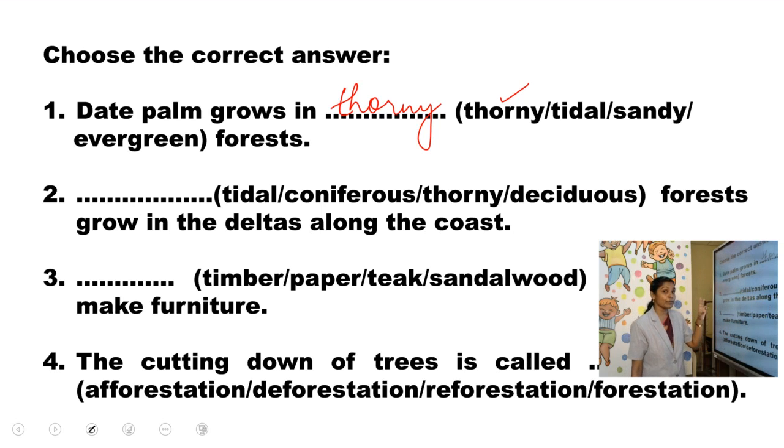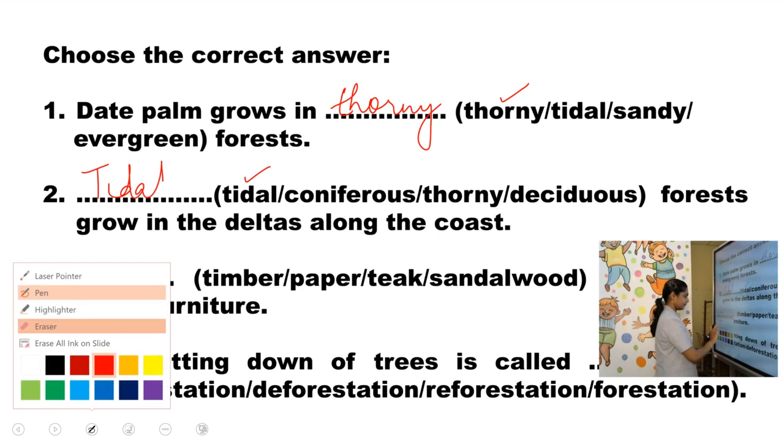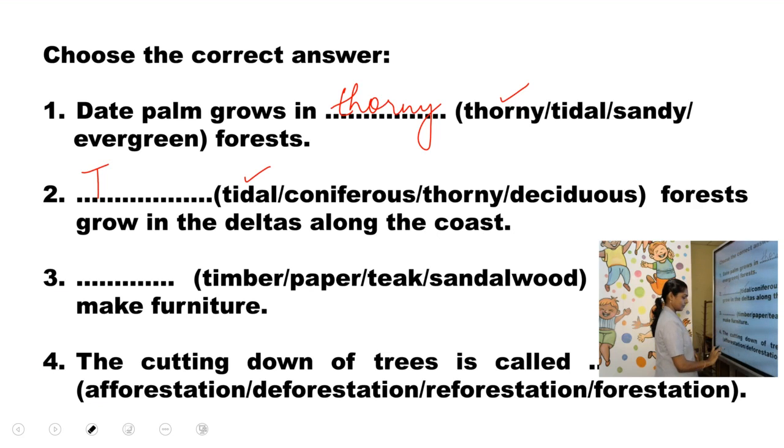Can you remember which type of forest grows along the deltas of the coast? Yes, it is tidal, or otherwise known as the mangrove. So tidal forests grow in the deltas along the coast.